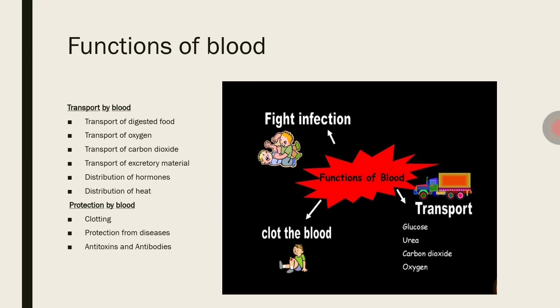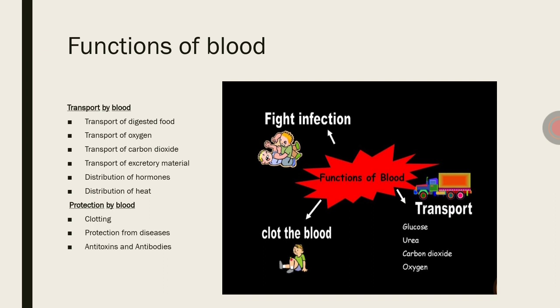Third one, transport of carbon dioxide. The transport of carbon dioxide takes place from the tissues to the lungs. From all the body parts, the carbon dioxide is collected by the red blood cells with the presence of hemoglobin, forming carbaminohemoglobin.